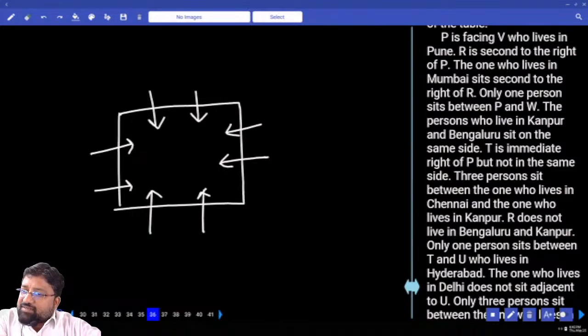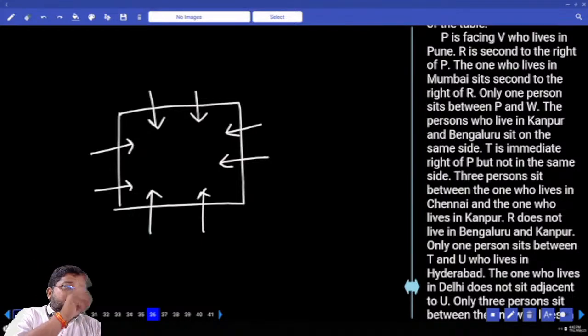R is second to the right of P. The one who lives in Mumbai sits second to the right of R. Now this is a good one. I'll tell you something. Listen. How to solve this question? This is the most important point.